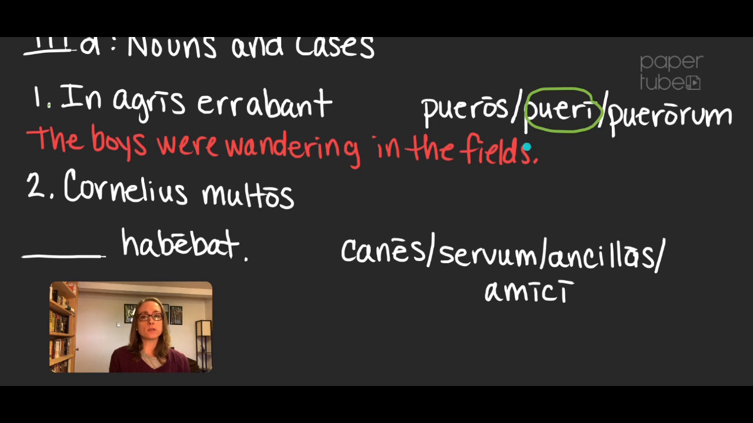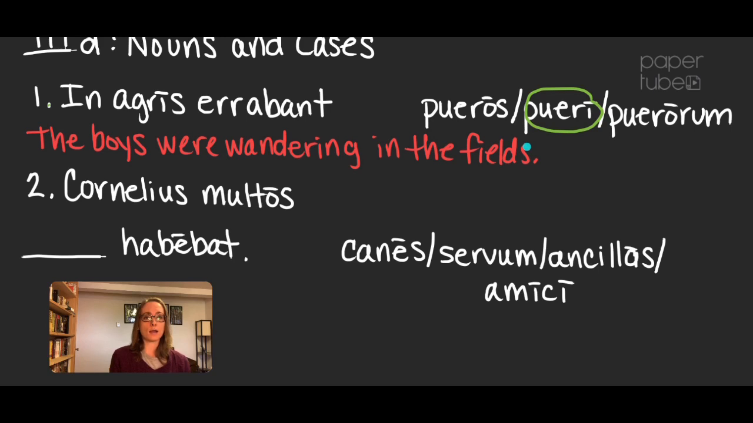And whenever there's a noun and adjective pair, they have to agree in gender, case, and number, or GNC, gender, number, and case. So Cornelius used to have many what? All right, let's look at the gender, number, and case of multos. OS, well, that's second declension. That means it's masculine and plural. So let's look at the choices.